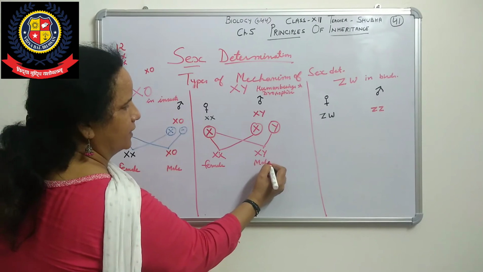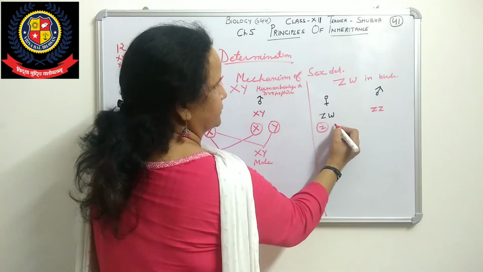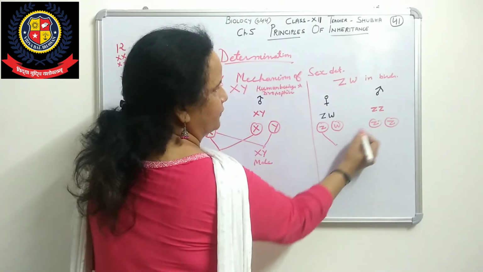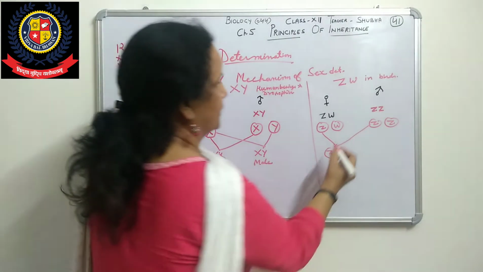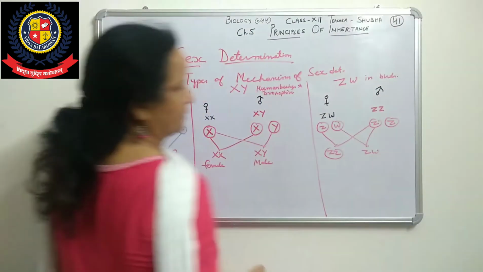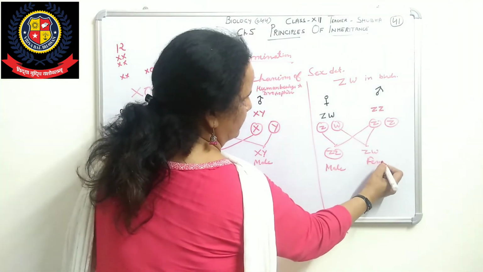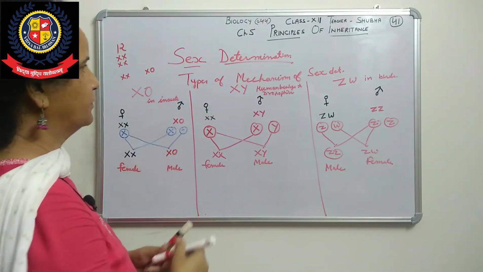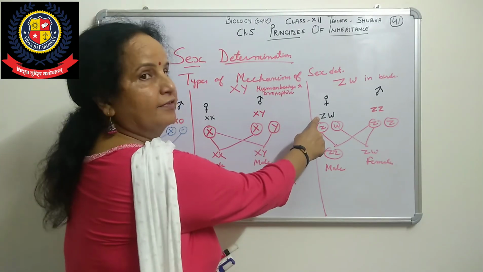That will be male. Now we will see the gametes are like this, and the fusion will take place here like this, and fusion will take place in this one. Then what will happen? That is male, that is female. We see here what is the difference between these. Here the males have a similar pair, while here the females have a dissimilar pair.